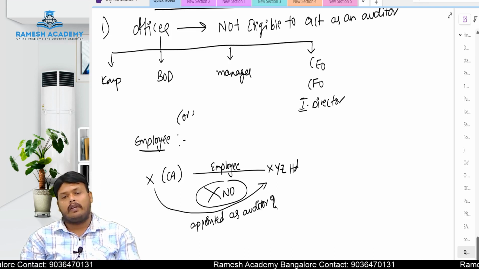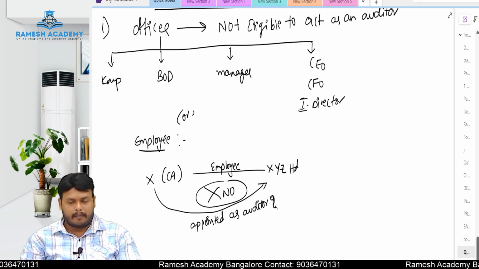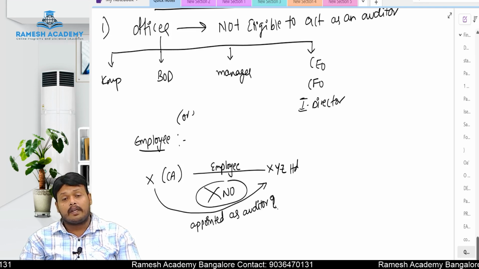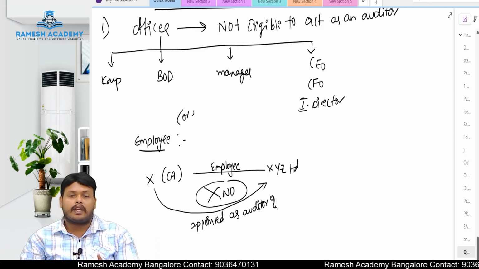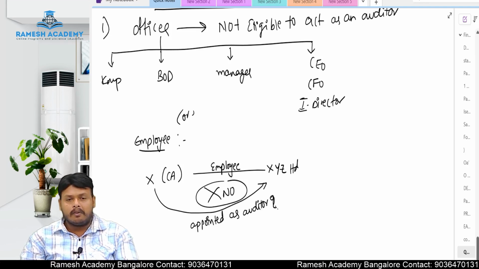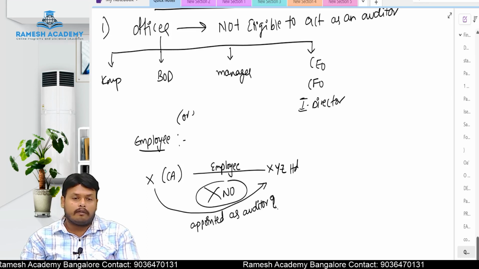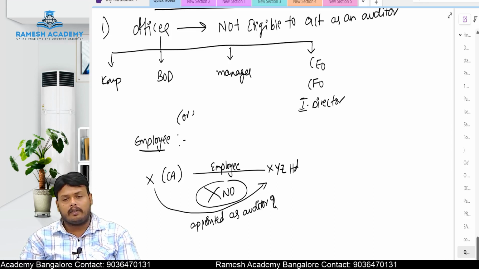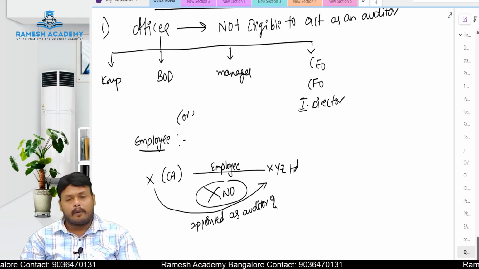You yourself, how can you audit? You yourself, how can you depict the true and fairness of the financial statements? And apart from that, if a person is working as an employee in XYZ Limited, then that person also cannot be appointed as an auditor. Why? You yourself are working as an employee. If the audit is given to you, you will be under the influence of the management, and you may not give the proper report.